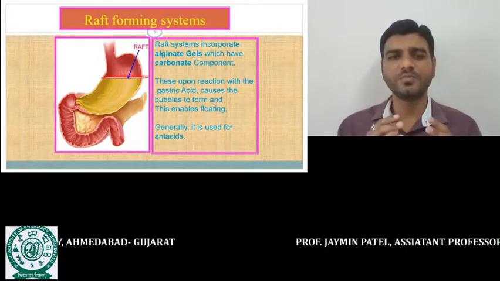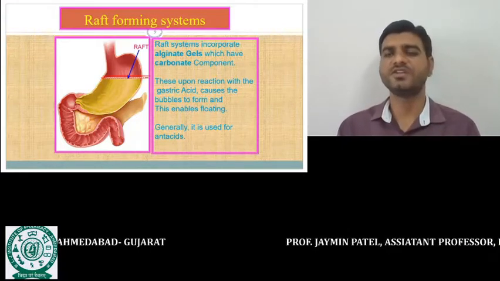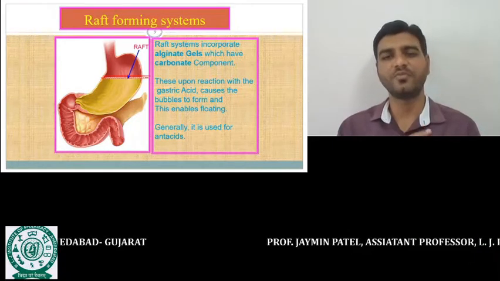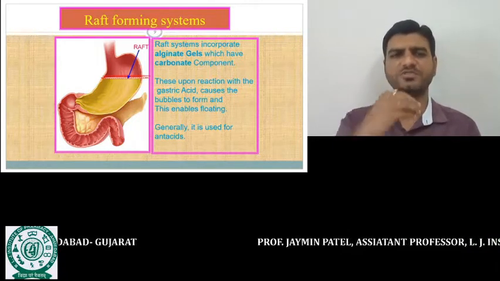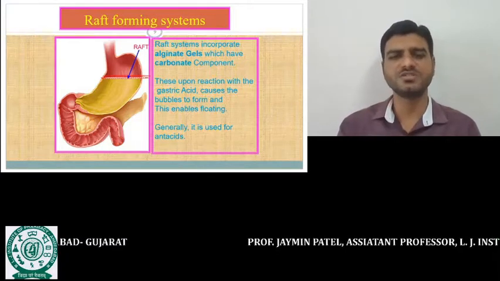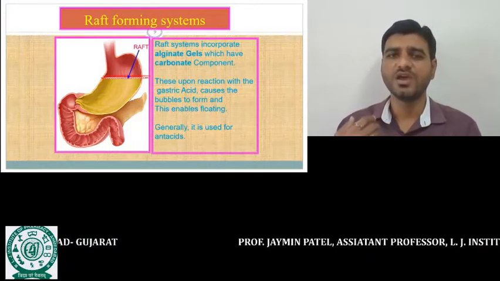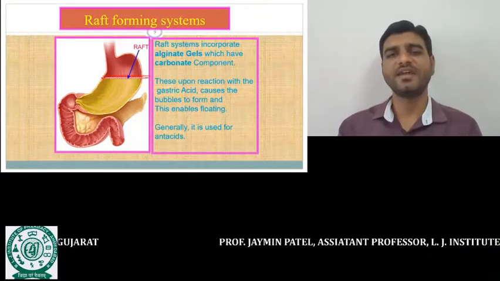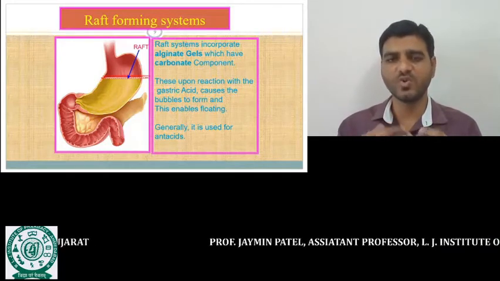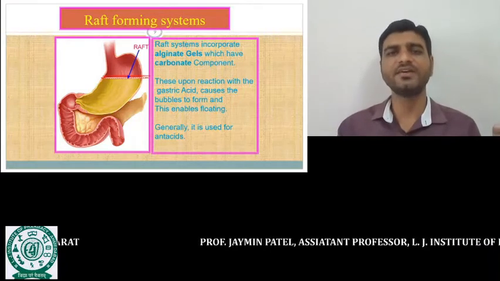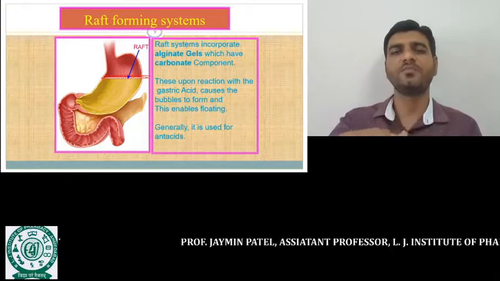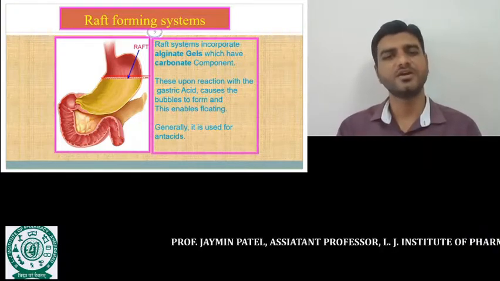For the preparation of this in situ gel, we generally use alginate polymers. Side by side we use calcium carbonate. When this suspension enters the GI tract, in the presence of the gastric juice, it is converted into gel. Side by side calcium carbonate releases CO2 gas. That CO2 gas is entrapped in the gel, and that's why the density of the gel becomes low and it remains floated on the surface of the gastric juice.